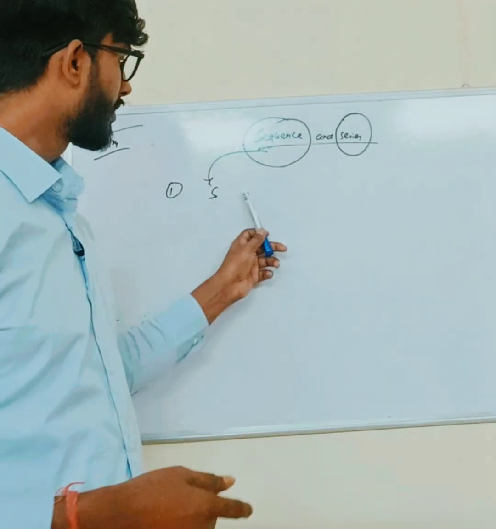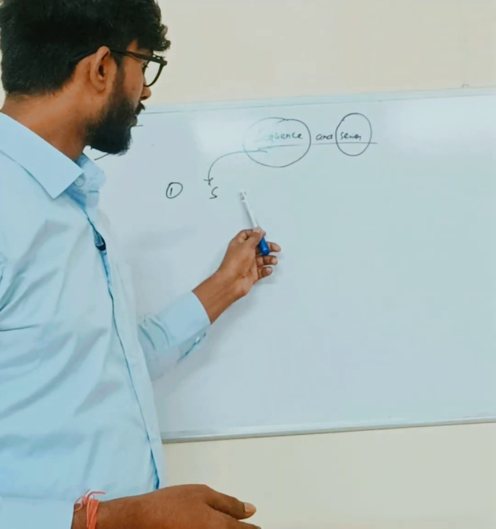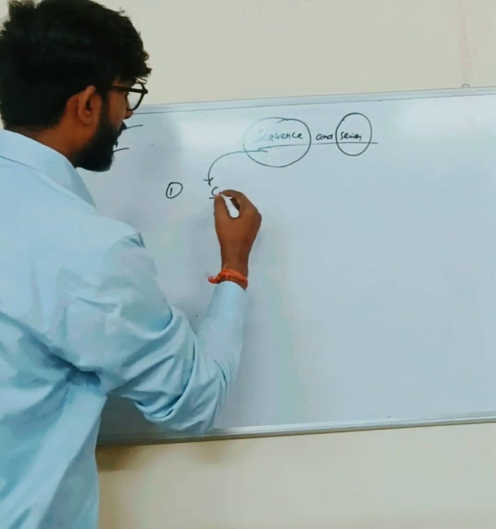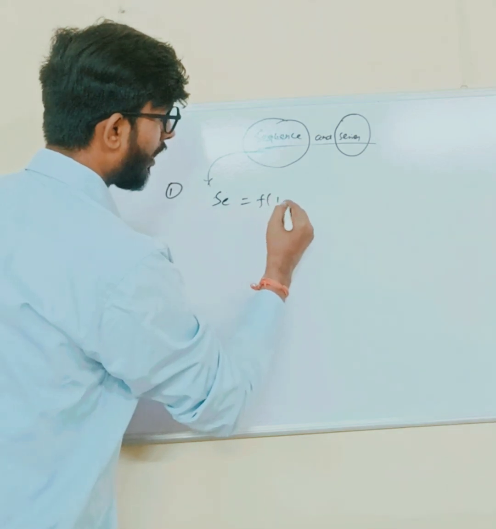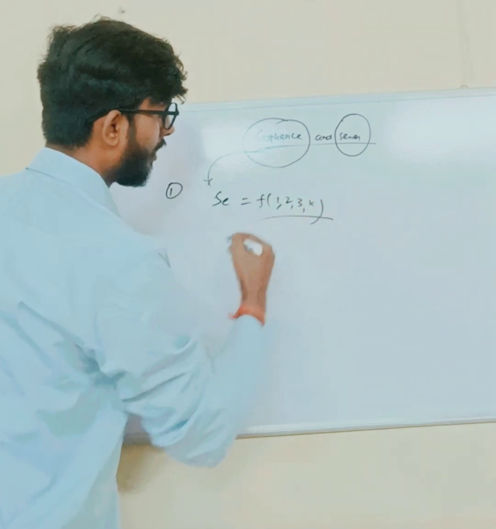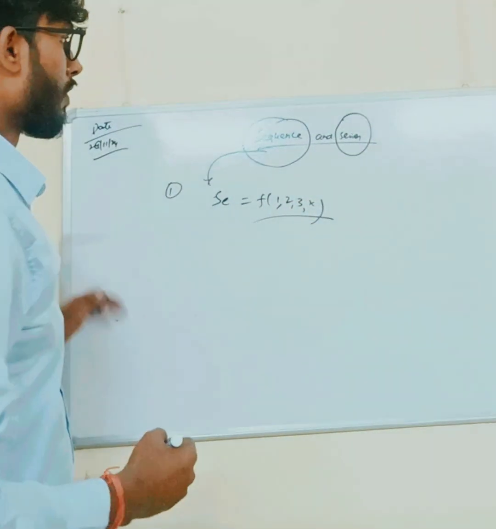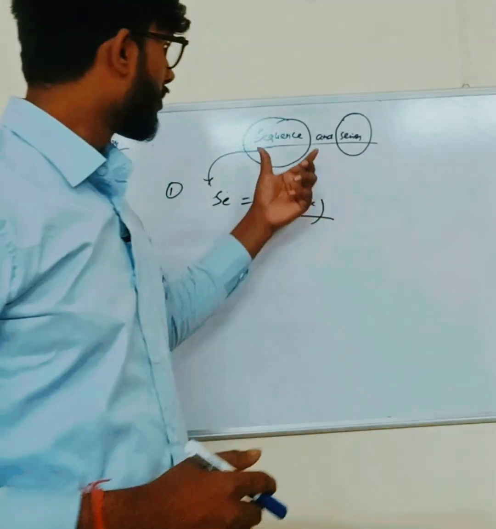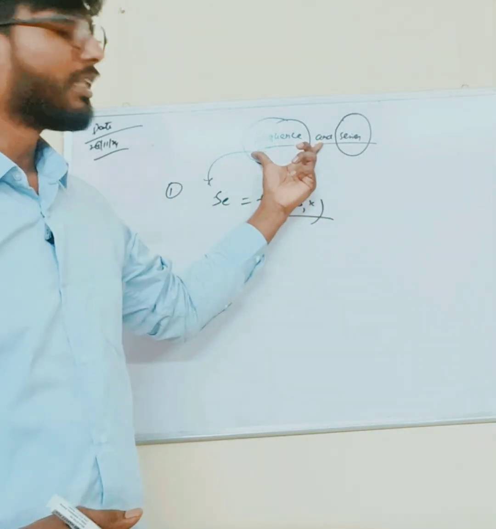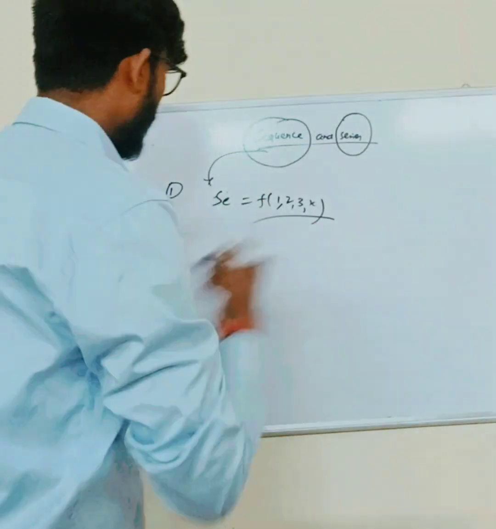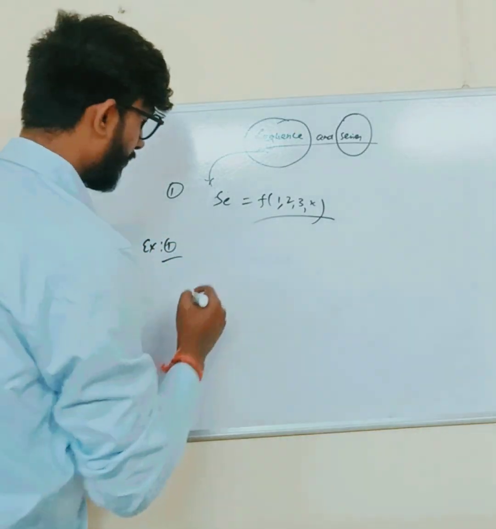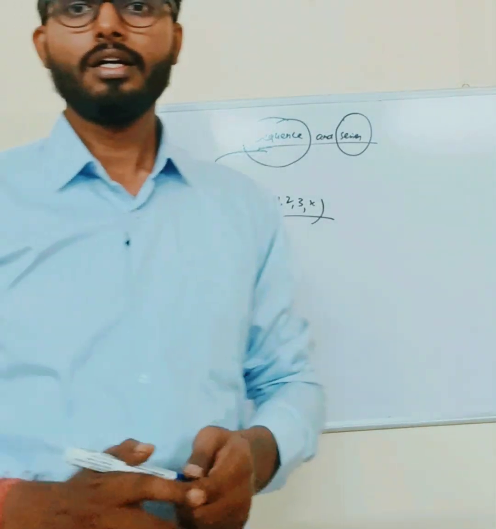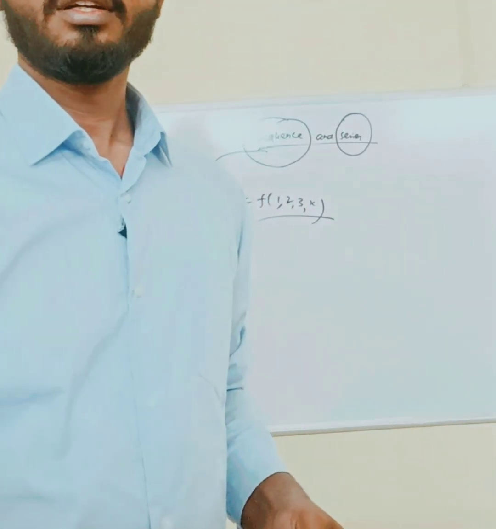It is a function whose domain is the natural numbers, like a function of 1, 2, 3, and so on. Now we can understand this sequence with the help of an example.